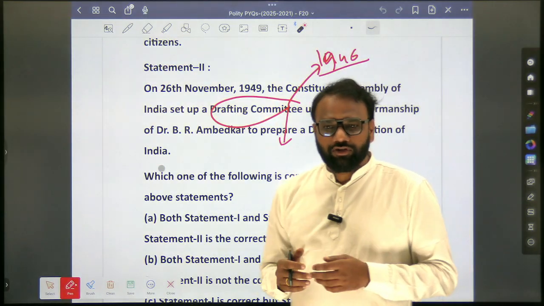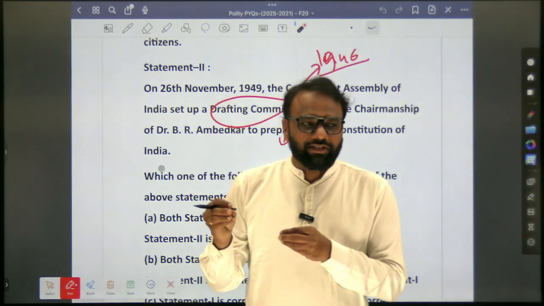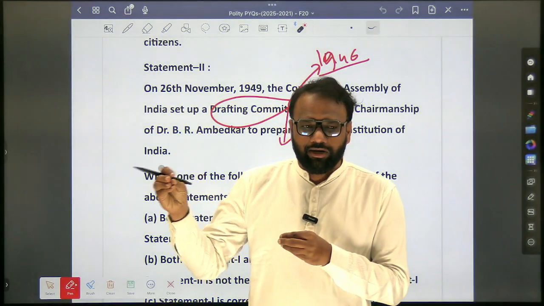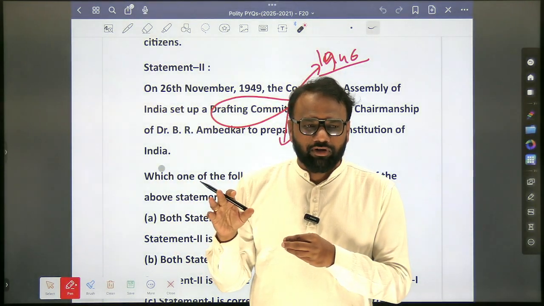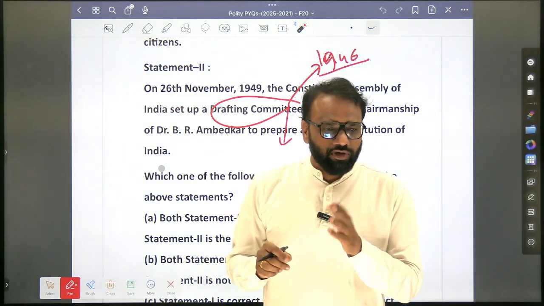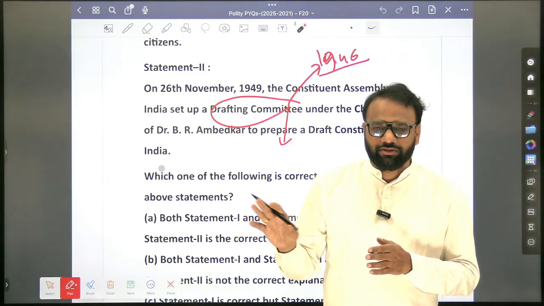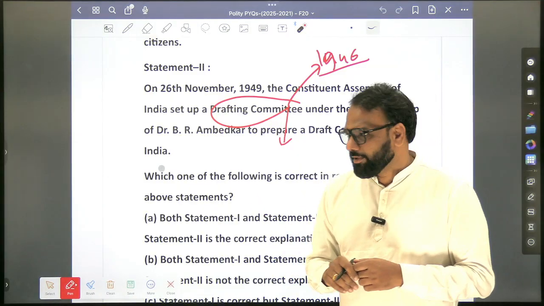When it comes to making of constitution, when we have discussed, there are so many other committees. So even if we ignore the other committees, even if we do not accord much importance to other committees, but drafting committee is very important. Okay. Even if you repeatedly write it and practice it also, it's okay. So chairman is Dr. B.R. Ambedkar, and we also need to know about the other members of the drafting committee. Okay, drafting committee.